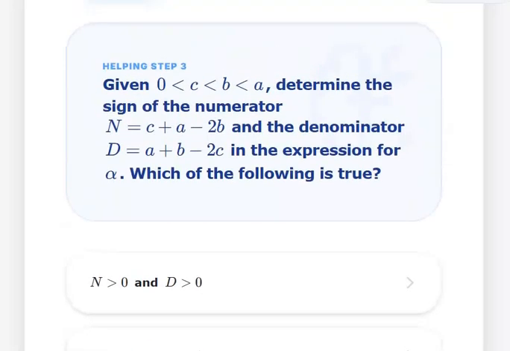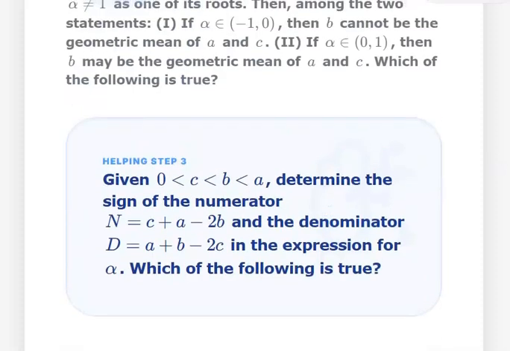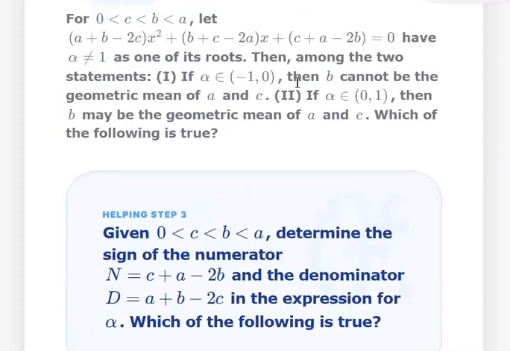Now the next helping question is: determine the sign of the numerator and the denominator in the expression. Now he is saying A is greater than B is greater than C is greater than 0. Now you again pause and try to think. So why is this important? Because he's giving these things like if alpha is in -1 to 0, alpha is in 0 to 1. So we have to think on those lines.